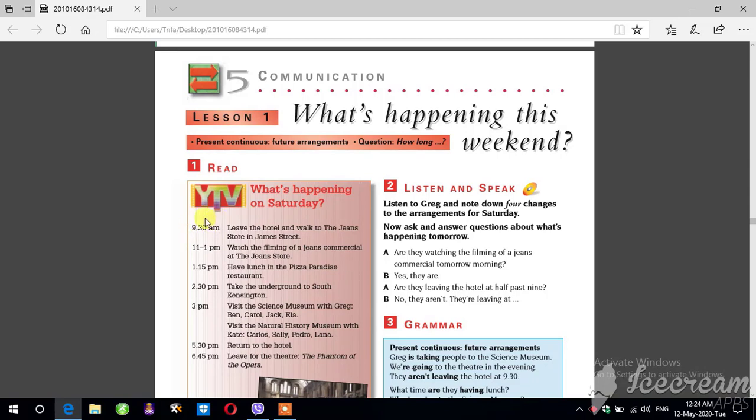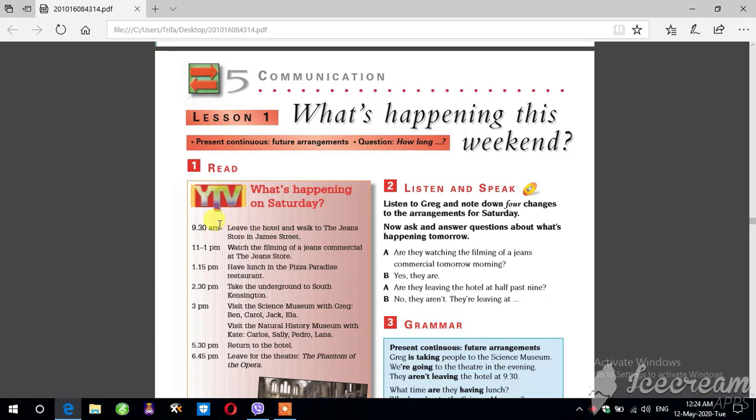With our time, it will be present continuous when we are in the middle of the action, but because we have present continuous future arrangements, we have to put time for each work that we want to do. Here there is a group of people.